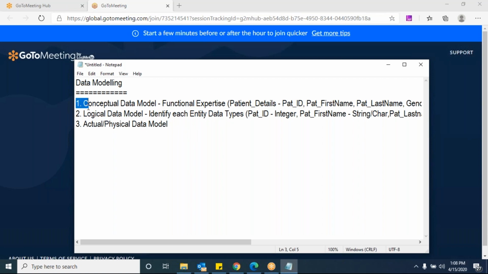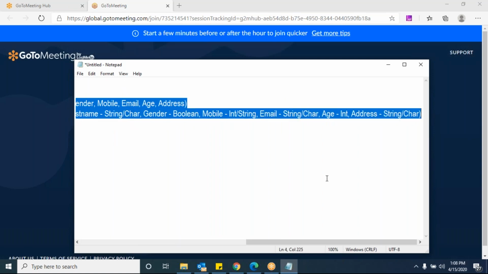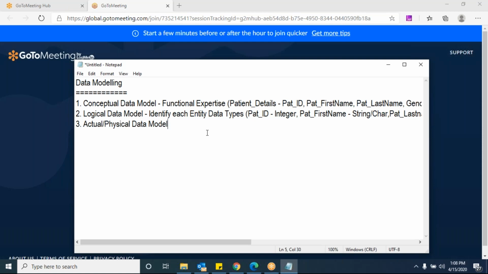And in this conceptual or logical data model, we are not creating any DBs. We are just giving this sort of information: we need to have it, and this information should be stored in so and so format. This is what we are giving, right? And the third model, the actual or physical data model, will be done by the DB architects or administrators. These people will create the DBs.